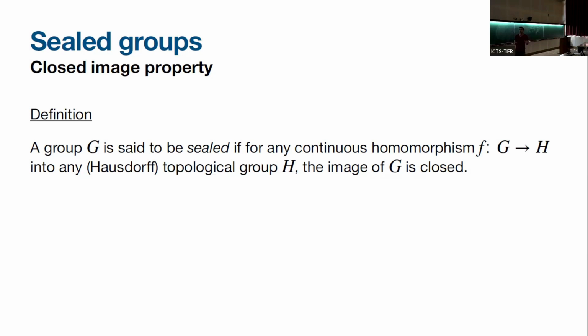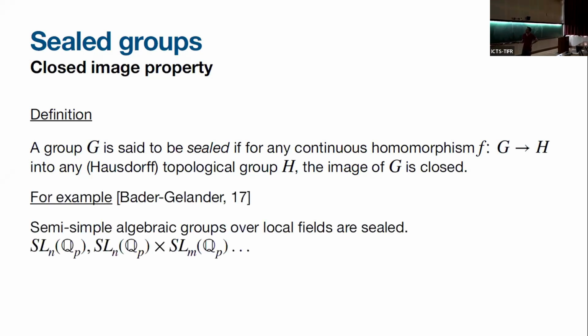So a group G is said to be sealed, like really closed, if under any continuous homomorphism into any Hausdorff topological group, and now I don't assume H to be locally compact anymore, the image of G is closed. So this is our new property. And for example, yes, it's true that simple groups over local fields have this property, in particular over Q_p, and so semi-simple. And even in the paper of Bader and Gelander, they studied quasi-semi-simple groups, which can include automorphisms of trees and so on.